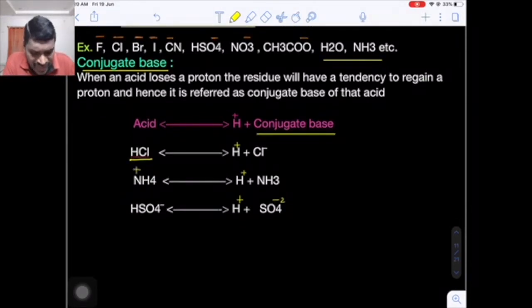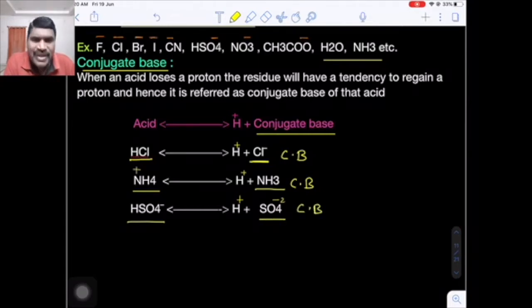If you have hydrochloric acid, remove the H plus, what is the residual part? Cl minus. Cl minus is called the conjugate base of hydrochloric acid. Now from ammonium ion, if you remove the H plus, you will get ammonia. Ammonia is a conjugate base of ammonium ion. Now you have hydrogen sulfate. If you remove the H plus ion, you will get a sulfate ion. Sulfate ion is called the conjugate base.